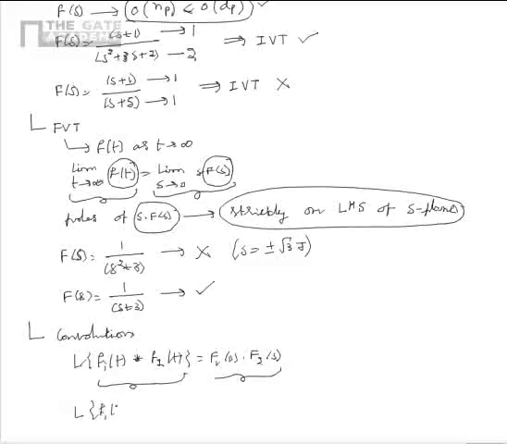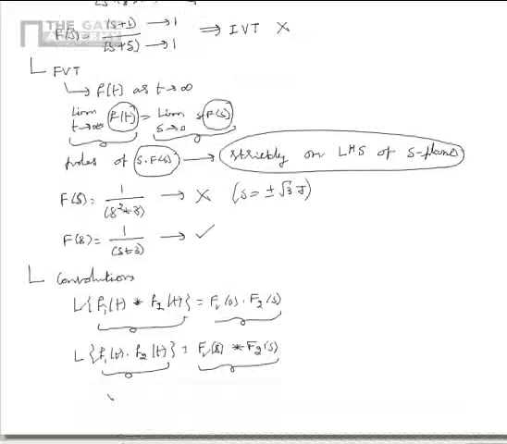Similarly, Laplace transform of f1 of t multiplied by f2 of t is equal to F1 of s convolved with F2 of s. Please note that multiplication in time domain is equivalent to convolution in frequency domain and vice versa. Here, whenever I said frequency domain, please note that I am implying the Laplace transform domain.